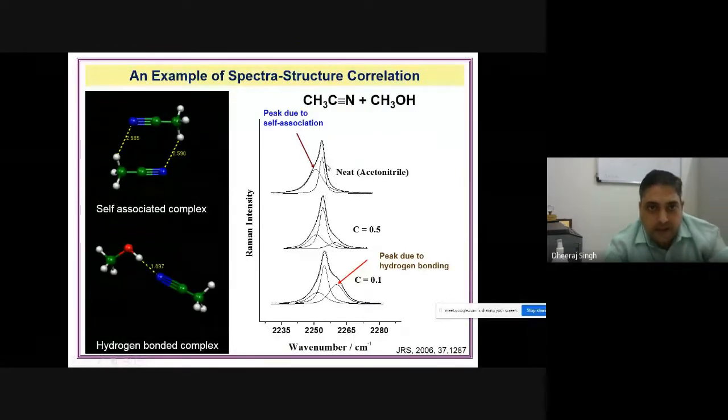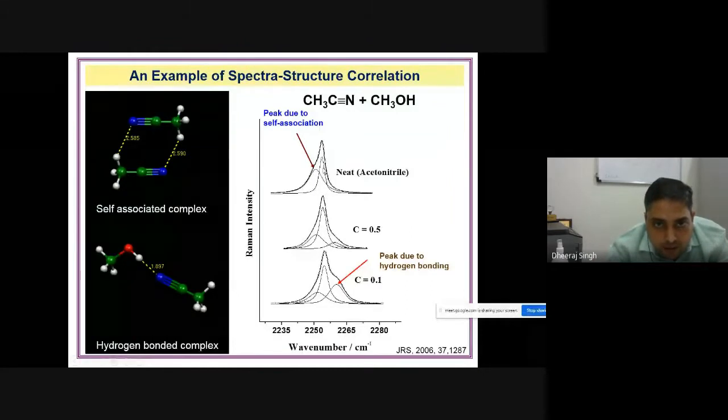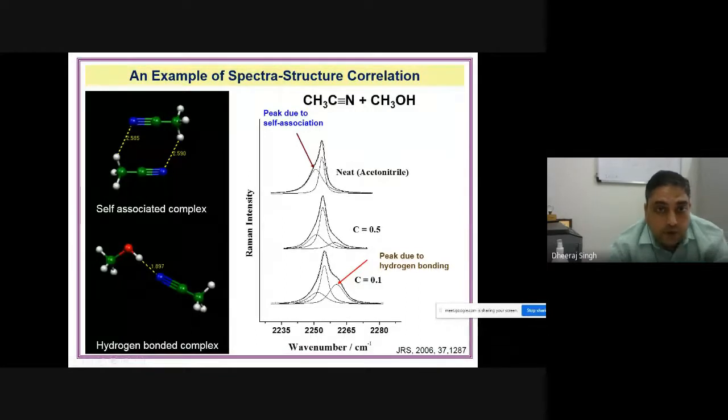Now we can see that the Raman spectral analysis shows there are two peaks in this CN stretching mode of the pure acetonitrile sample. One peak is due to the dimer formation of acetonitrile molecules, and one is isolated.